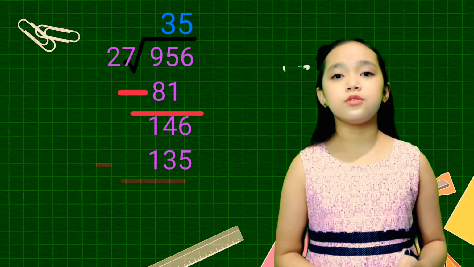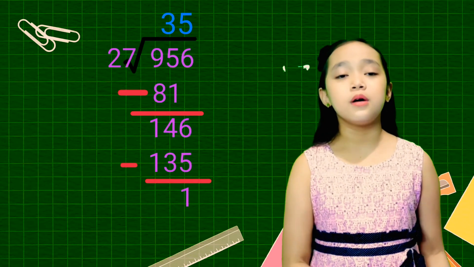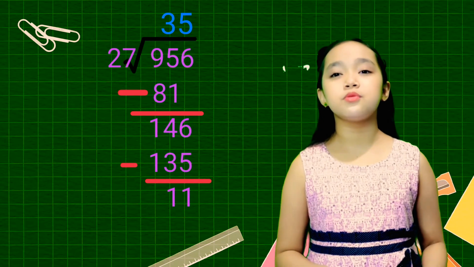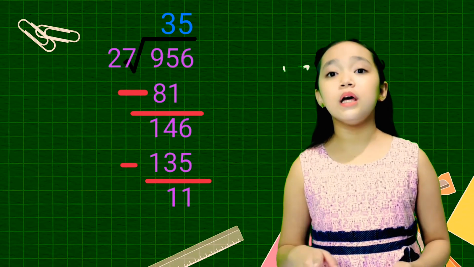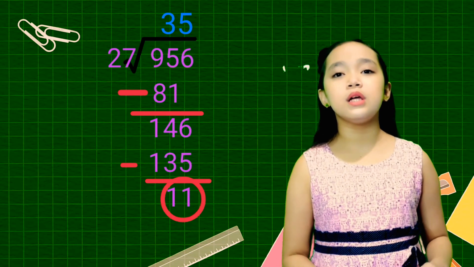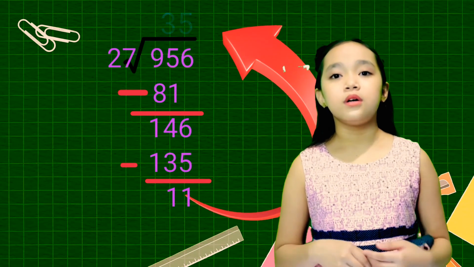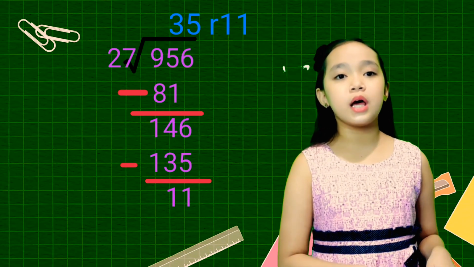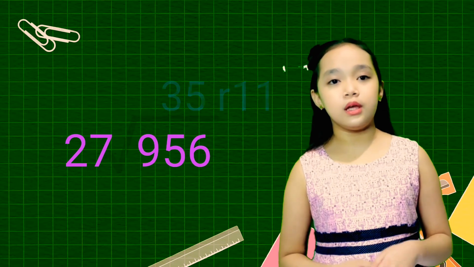So we can subtract: 6 minus 5 is 1. 4 minus 3 is 1, and 1 minus 1 is 0. That leaves us with 11 as the remainder, and since there's no other digit left, we will write our 11 on top of the answer line, and that ends our lesson for today.